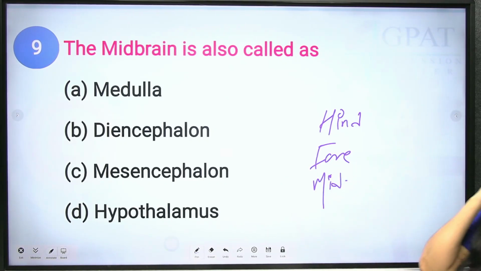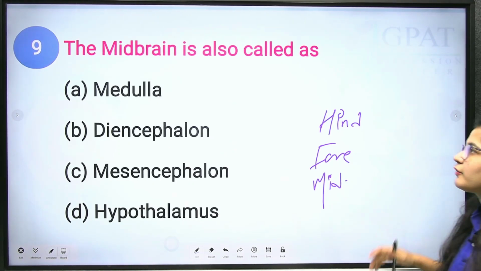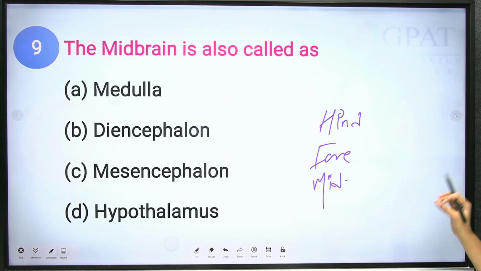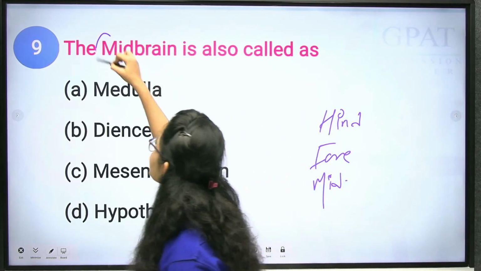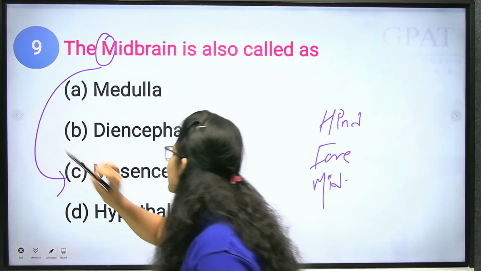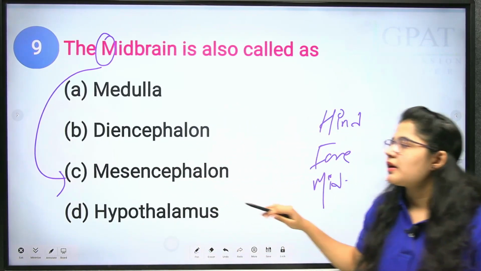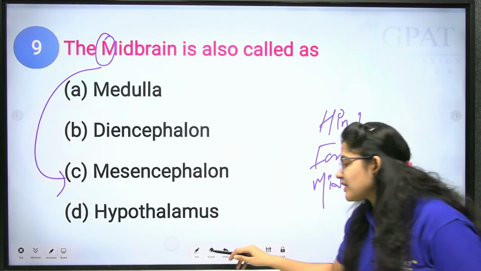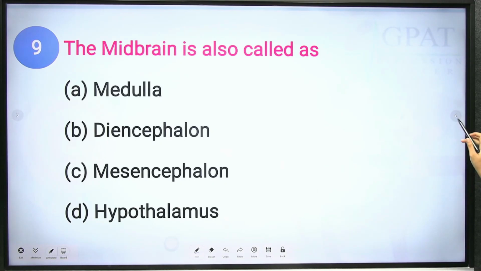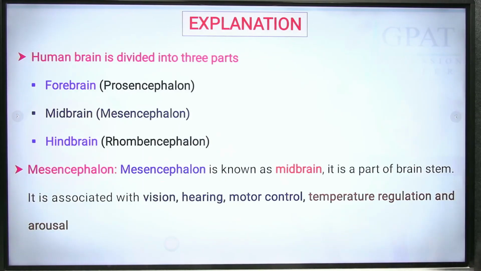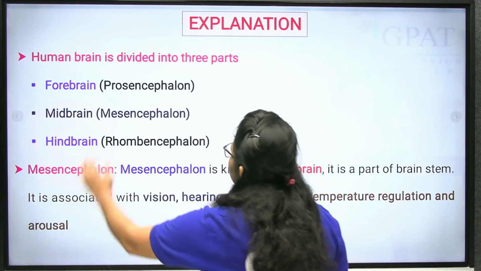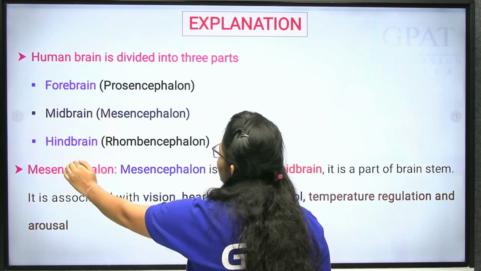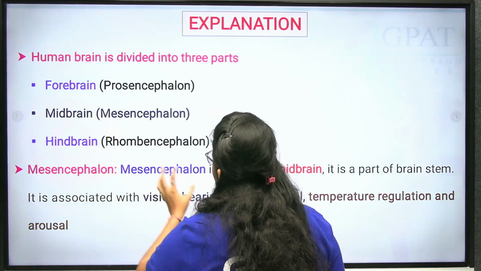Your midbrain is known as mesencephalon; from M you can remember mesencephalon. Forebrain is known as prosencephalon and hindbrain is known as rhombencephalon.